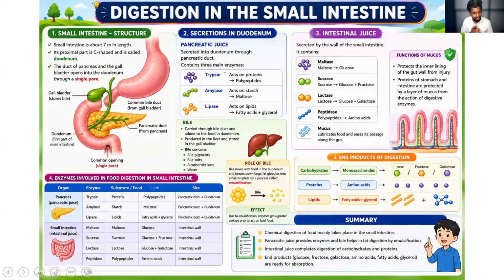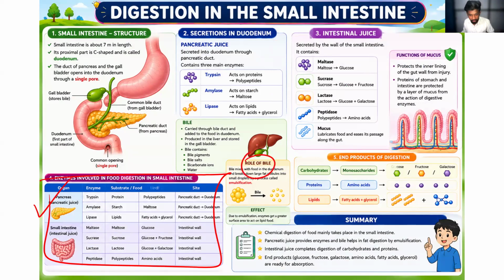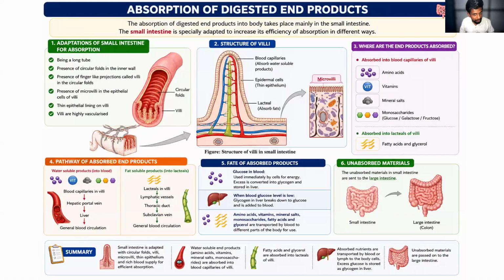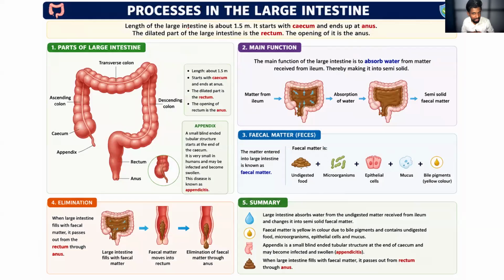And the digestion that happens in the small intestine is related to the pancreas, where pancreatic juice will be released, and that is the star, right? So that is the main important thing that you want to know. And the second one, regarding the bile, is the digestion, the emulsification process. Okay. And absorption that happens in the small intestine, the main 5 adaptations, right? Being a long tube, circular fold, villi, microvilli, and villi are highly vascularized, and these parts we have already discussed. And finally the large intestine.